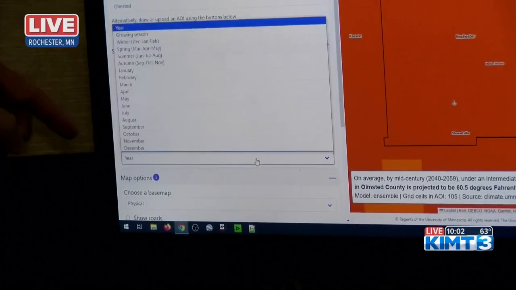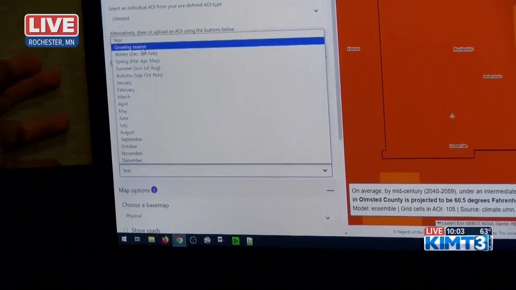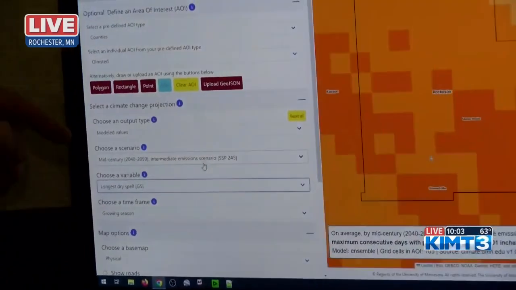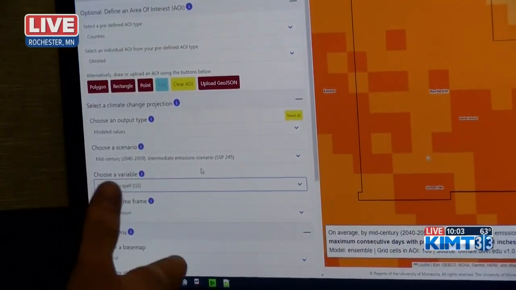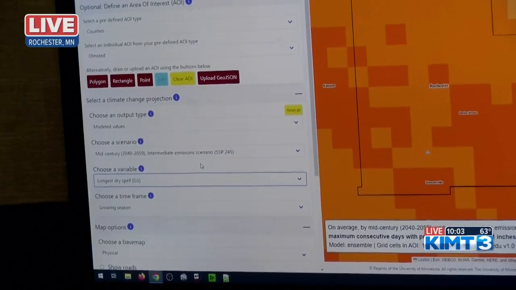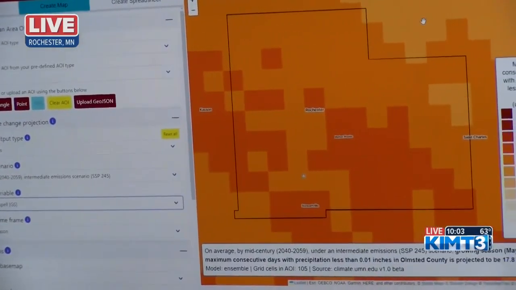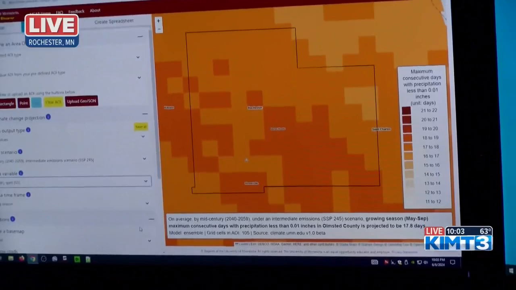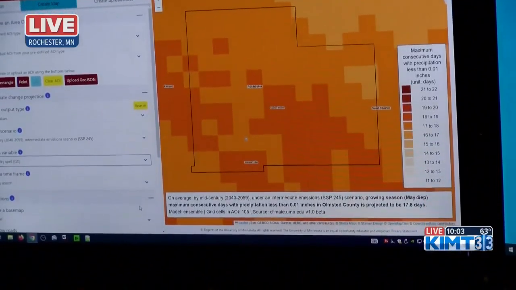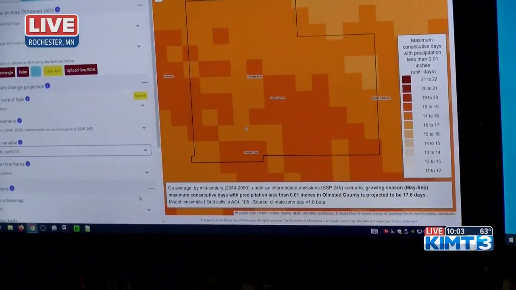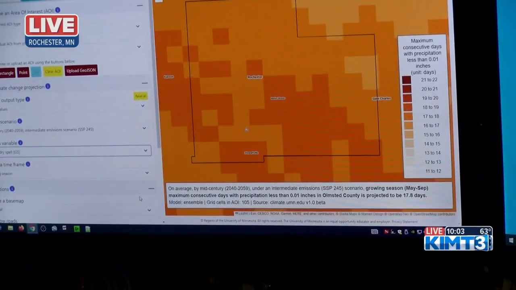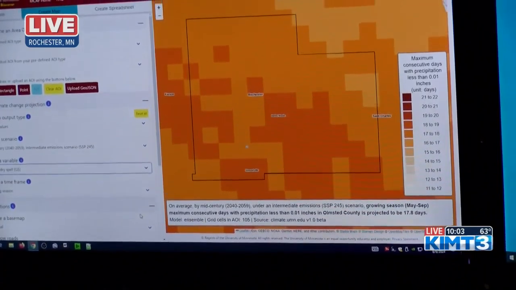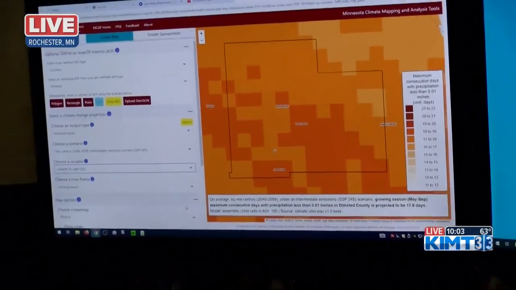And then next, you're going to choose a time frame. Since I'm a farmer, right, I'm going to choose growing season. Next, I'm going to go to longest dry spell, and this is one of the 36 variables that you can choose from, but longest dry spell because it's a drought. If you look over to the right side of the computer screen, it's going to give you a map and all the information going along with it. At the bottom, it says that it's estimating that a maximum of 8 days will experience a drought. This is going from the years 2040 to 2059. So farmers can use this tool in a variety of ways to help them prepare for any climate change impacts. And the possibilities with this are endless.